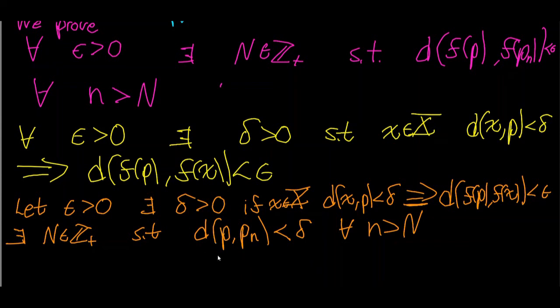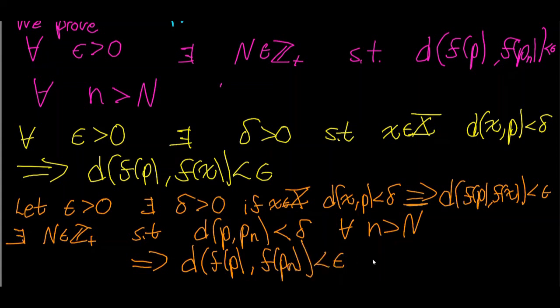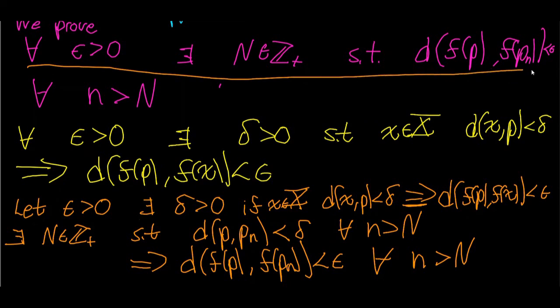So check this out. The distance between P and P sub n is strictly less than delta for every n strictly greater than N. So that implies that the distance between f of P and f of P sub n is strictly less than epsilon for every n strictly greater than N. And we have proven exactly this statement right here, because we wanted to show that for any epsilon strictly greater than 0, and this is any epsilon strictly greater than 0, there exists an N in the positive integers, and we know that there exists such an N because of the convergence of the sequence P1, P2, P3, and so on, such that the distance between f of P and f of P sub n is strictly less than epsilon for all n greater than N.